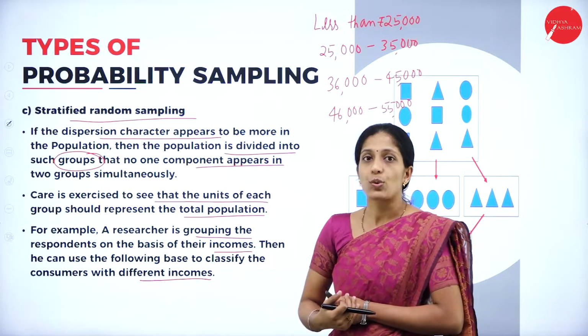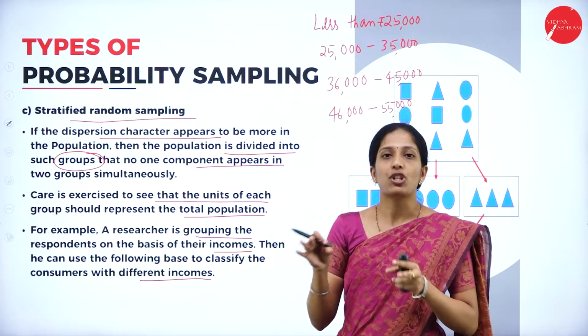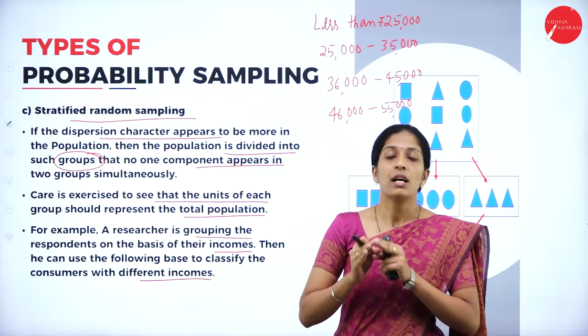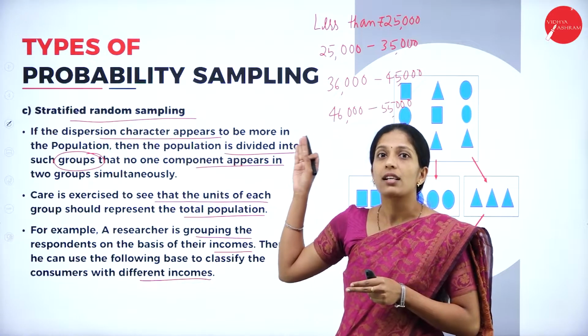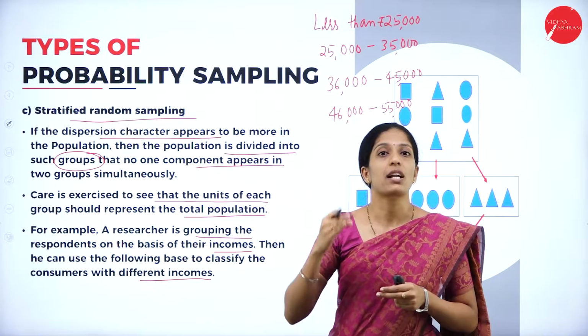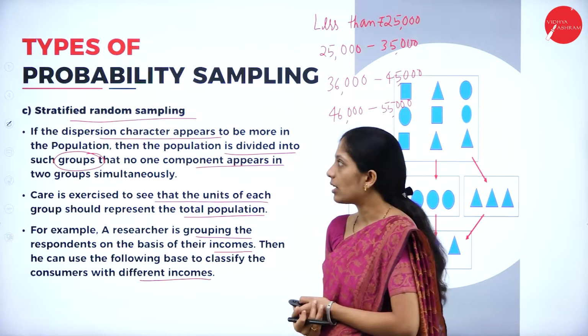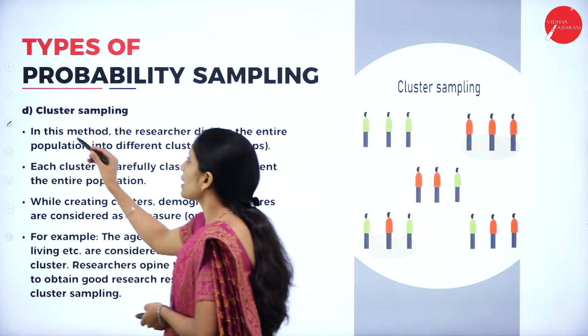So that is known as what? Stratified random sampling. Here all the individuals of the population will be involved, but make sure that certain groups are made where the individuals will not be repeated in some other group also. So this is known as what? Stratified random sampling. Next one is cluster sampling.